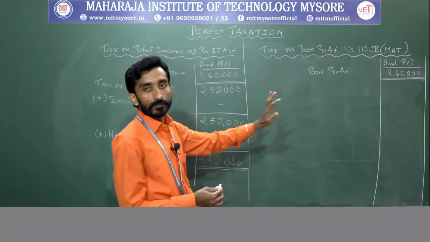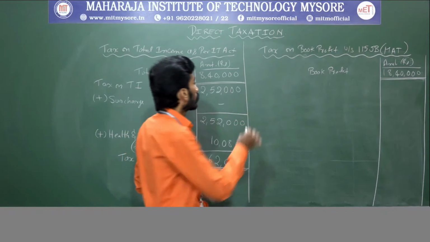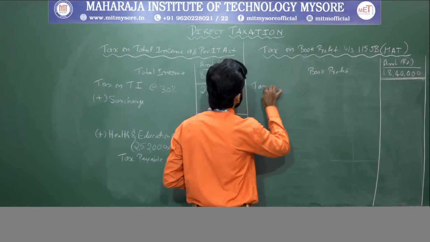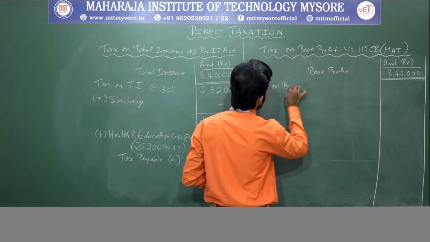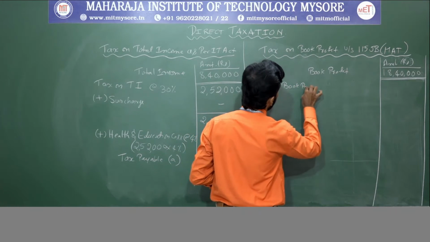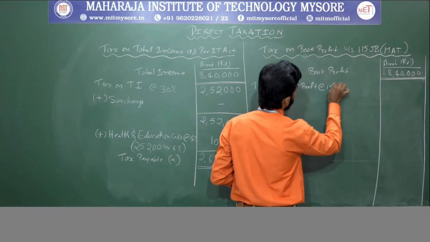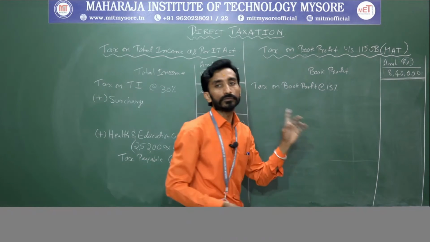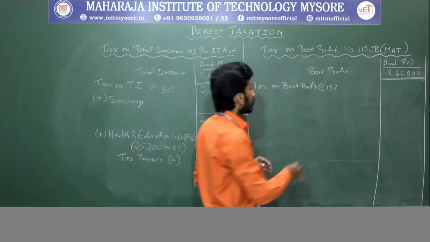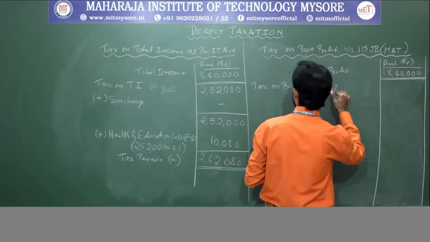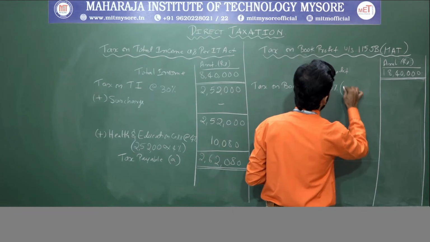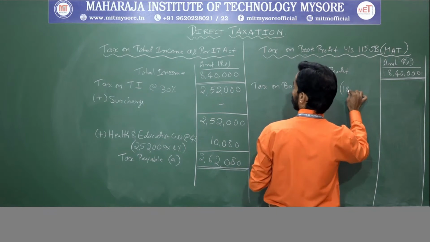So based on this, similar to the tax under the income tax provisions, here also we need to calculate the tax on book profit at 15% on 18,40,000.